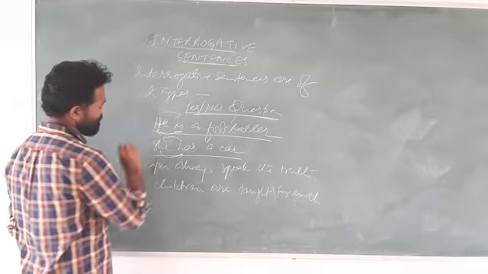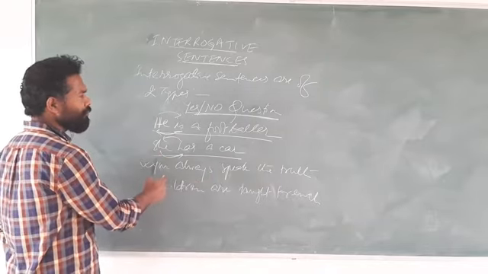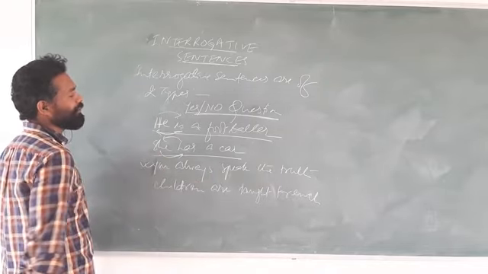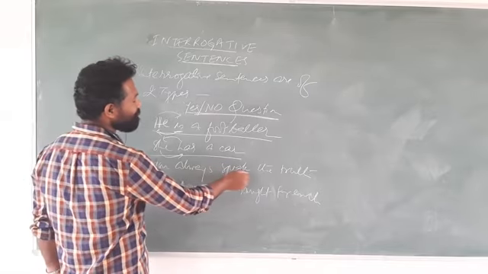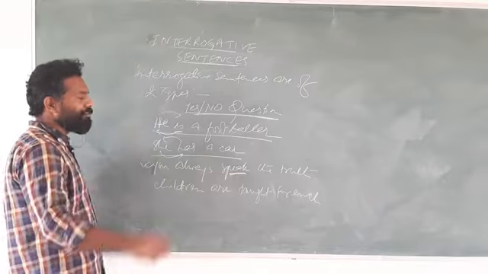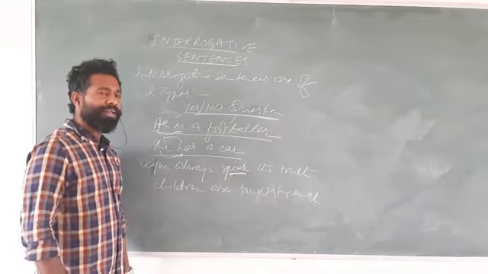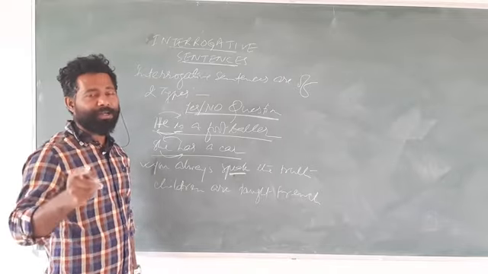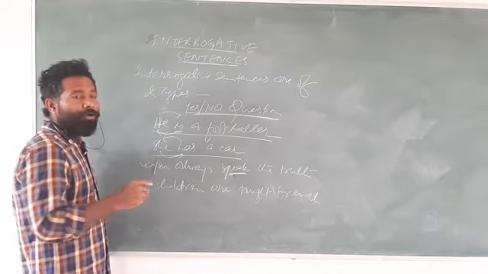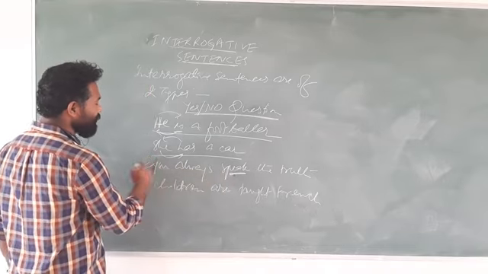This one: You always speak the truth. This sentence is in simple present tense. So here, with speak, we need to add what? I have told you in the case of making negative. How do you make negative of speak? The negative of speak becomes do not speak. That means do comes to help. So now here you will write down do. You will write do just before the subject.